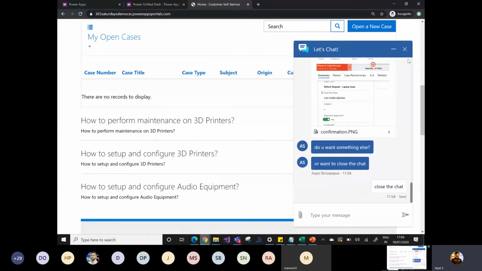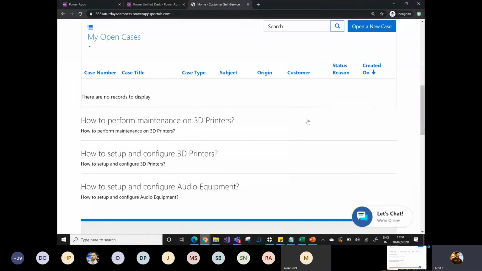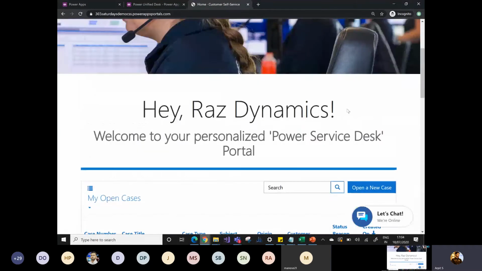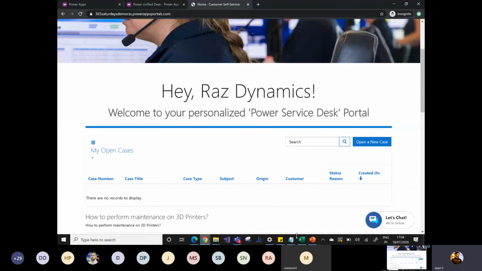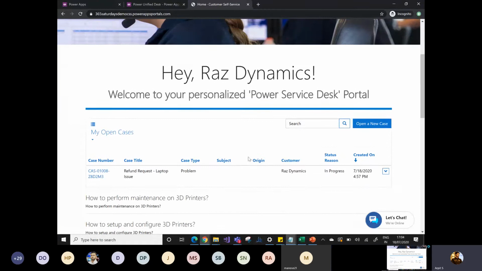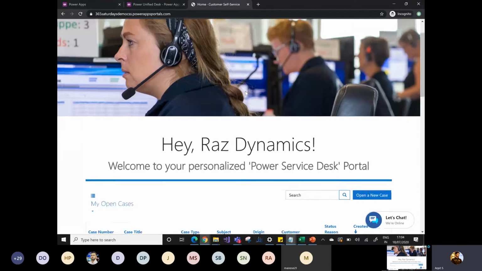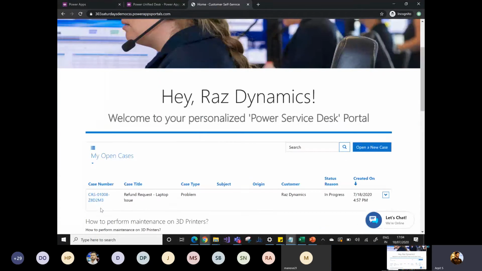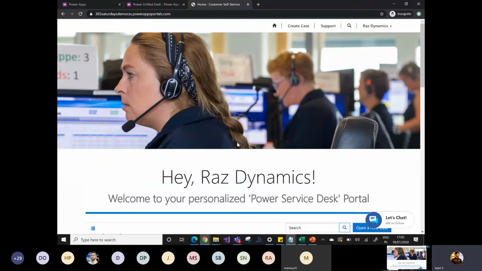Okay. And one more thing, as soon as a case has been created for RAS, I can simply go here and see it in my open cases. The case is available on the portal as well. So RAS can simply check the case number, the refund request, the case title, the case type was problem, the customer, the status reason currently is in progress, and it has been created on this date. Perfect.